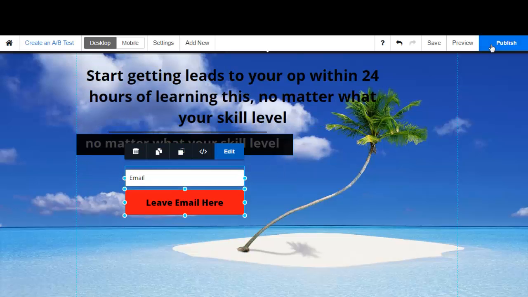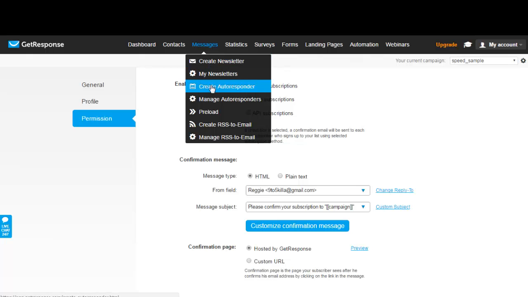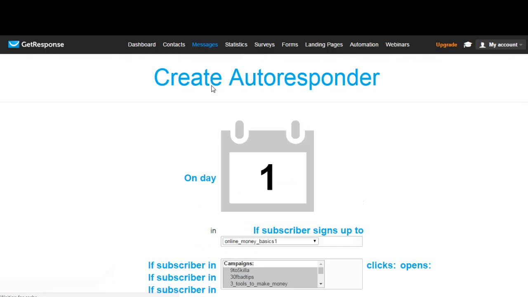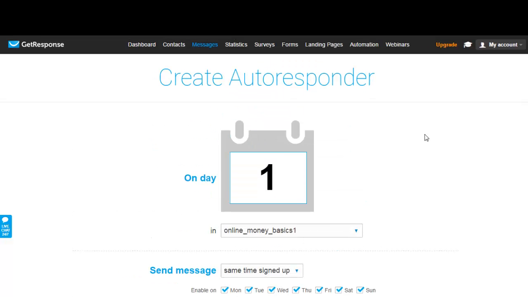And then after that, you're going to have your autoresponder. You can do things like this: create an autoresponder, so you'll be able to follow up with them. That same campaign that we made, now we can set up a sequence that comes in day after day. For instance, with Online Money Basics, I'm going to have a welcome email that comes to them, that welcomes them to the format.